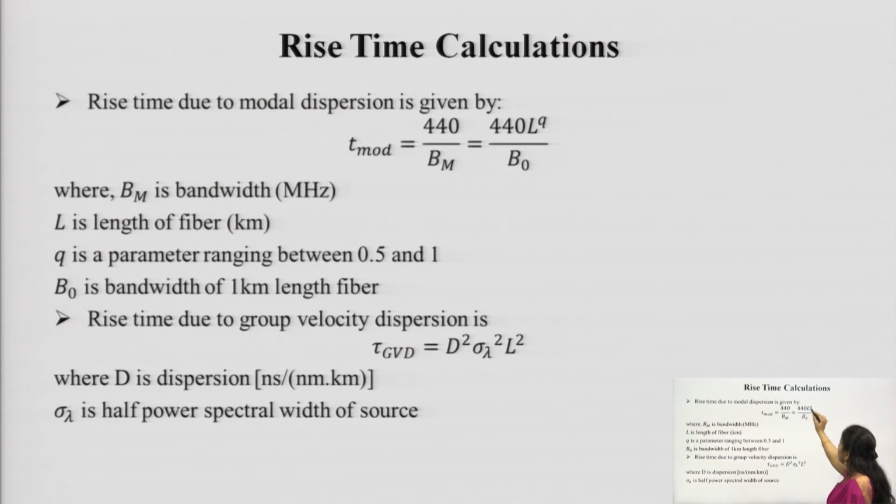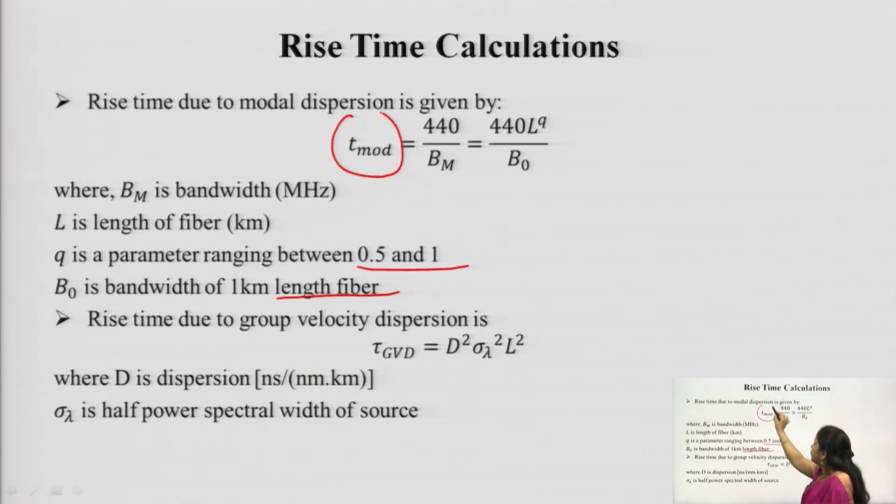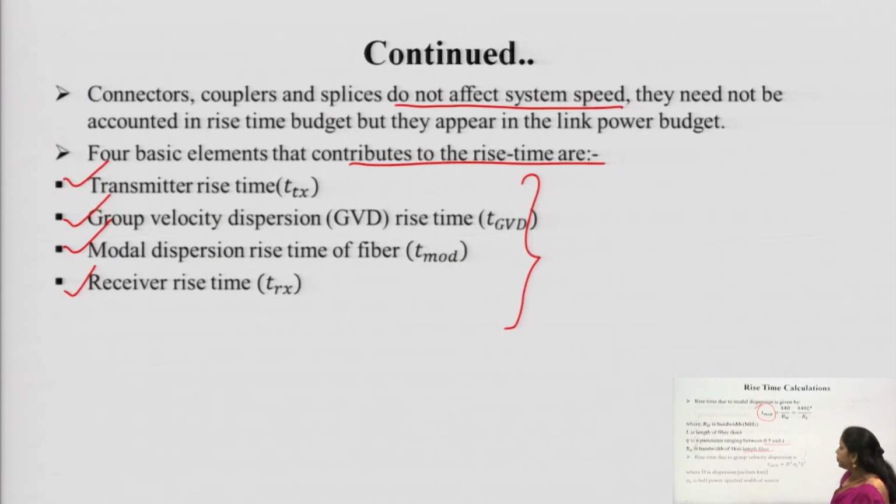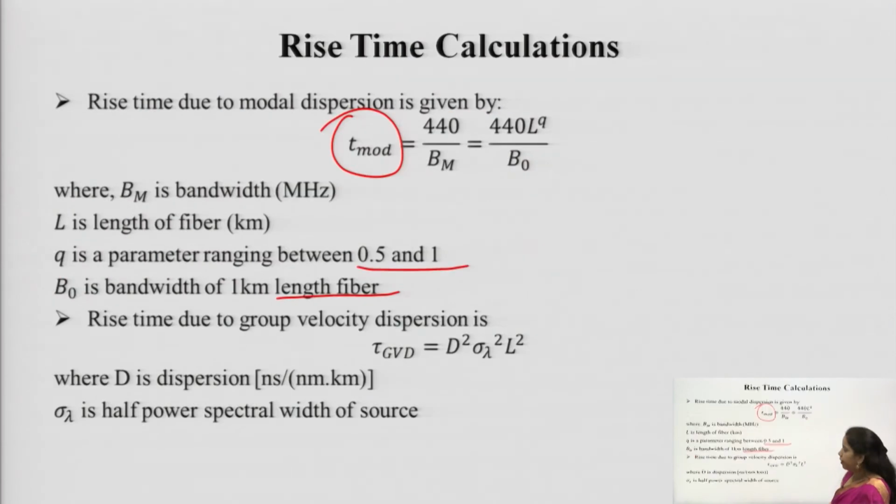Bm is equal to B naught upon L to the power q, where L is the length of the fiber, Bm is the bandwidth, q is a constant parameter which ranges between 0.1 to 1, and B naught is the bandwidth of a 1 kilometer length of fiber. So, this is the first contributor, that is the modal rise time of the fiber.